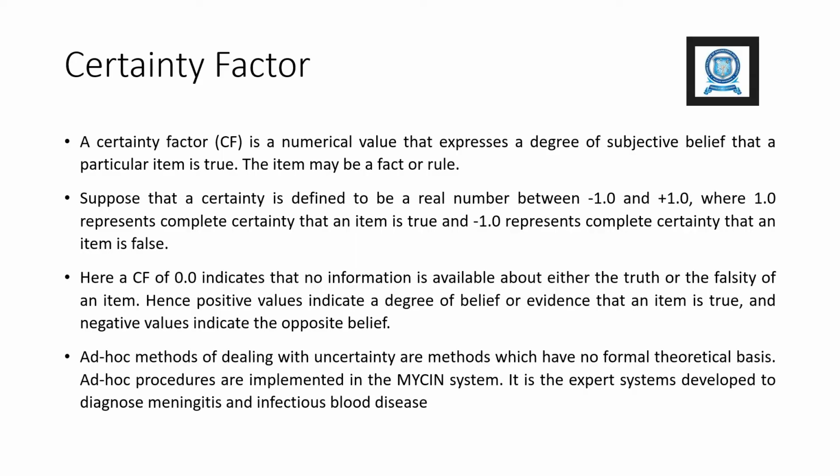Here, a CF of 0.0 indicates that no information is available about either the truth or the falsity of an item. Hence, positive values indicate a degree of belief or evidence that an item is true, and negative values indicate the opposite belief.